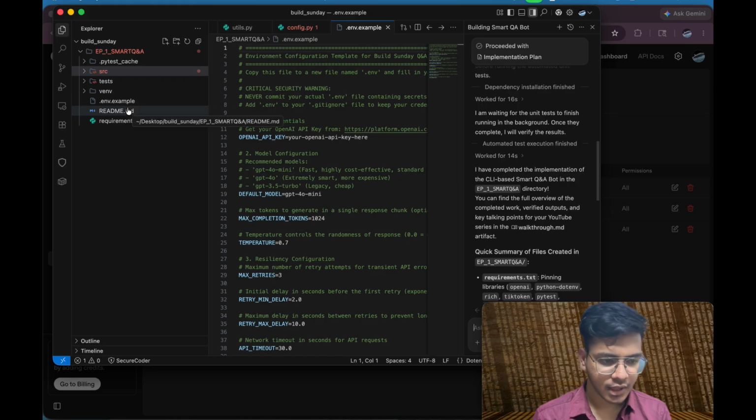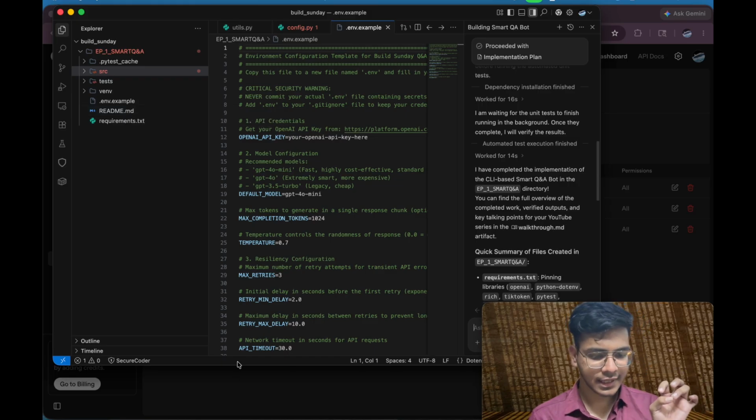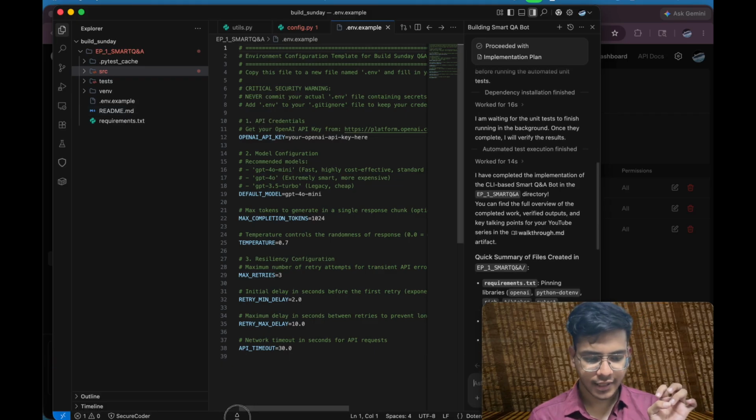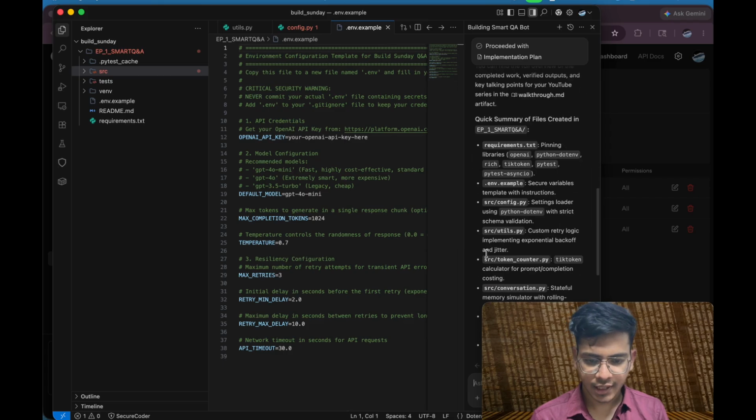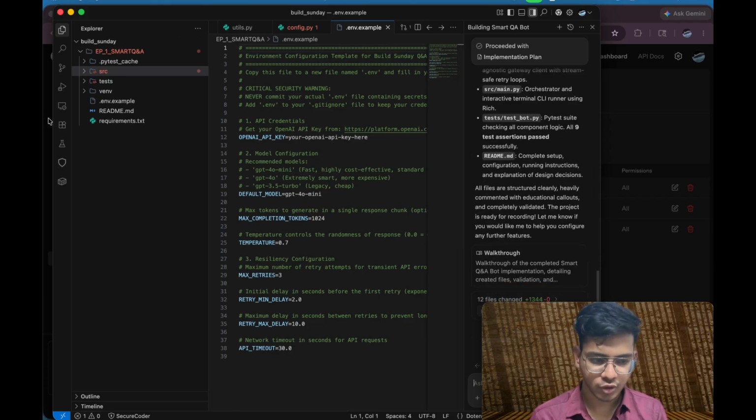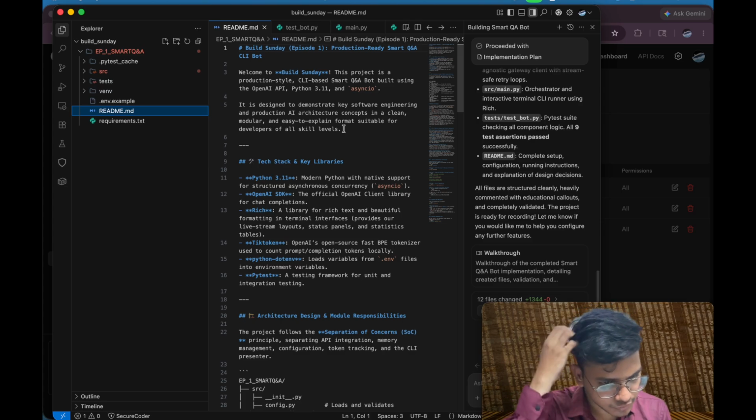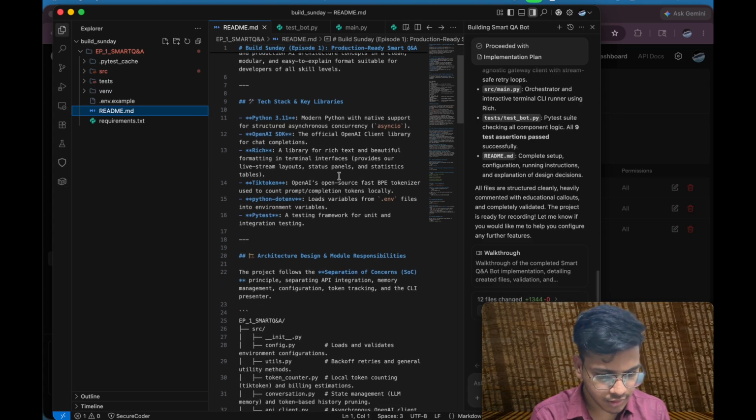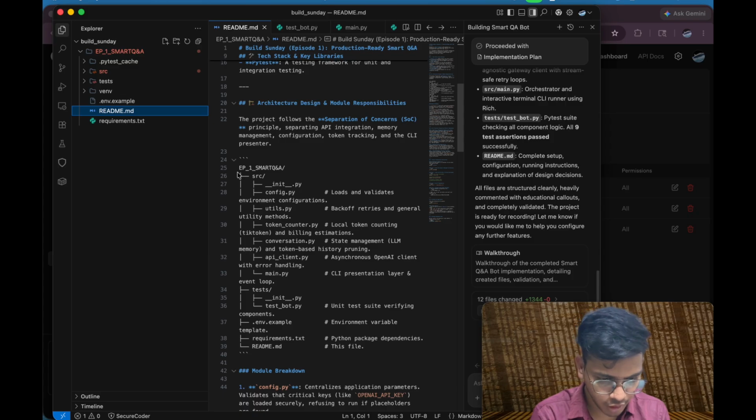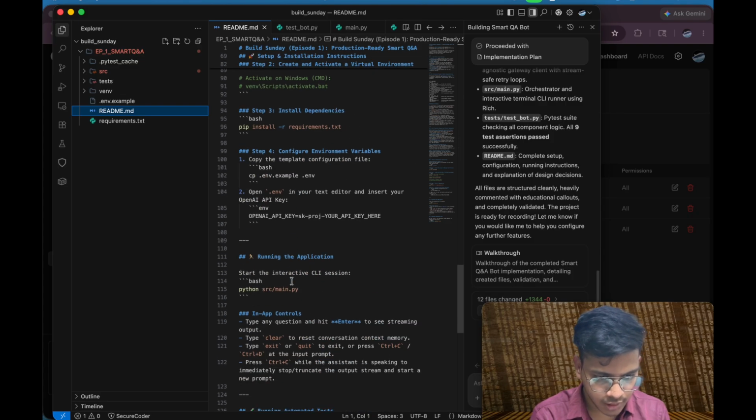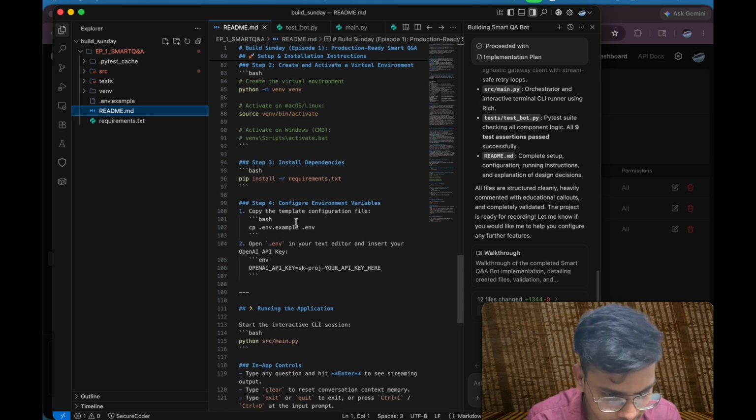So here the anti-gravity IDE has done its work. It has given me code and everything, and a structured plan of what to do. Here you can see this is the application flow, and how to run it, it has given me everything. So what I'll do is install dependencies.